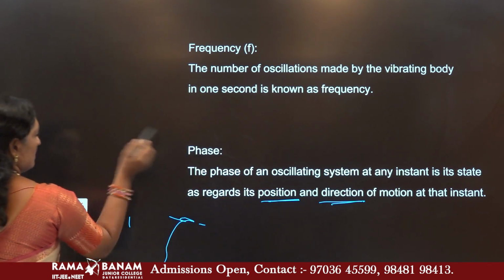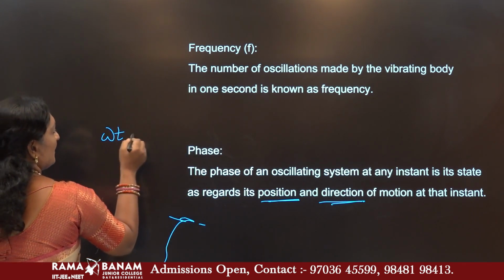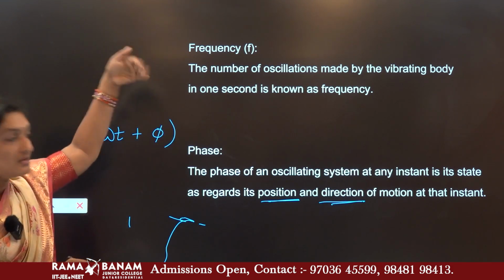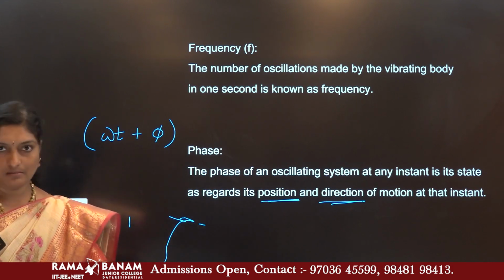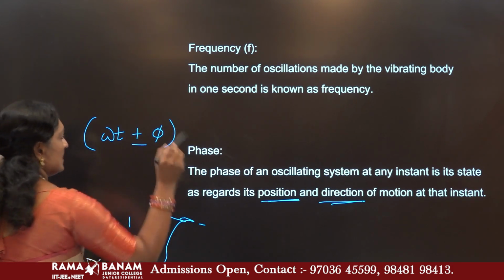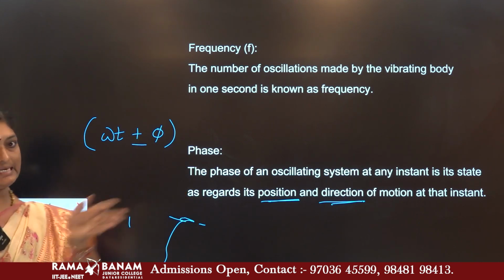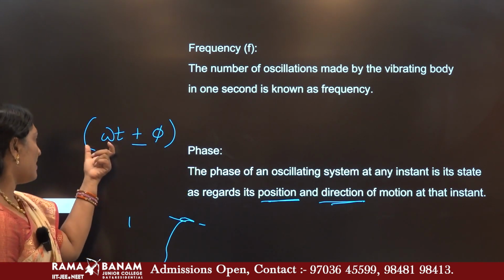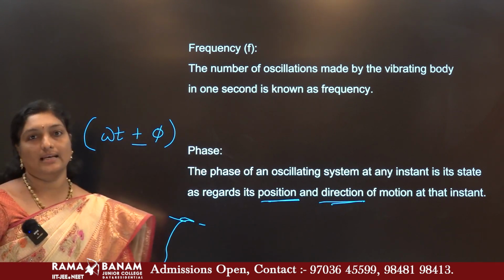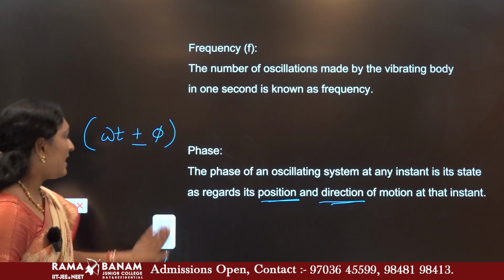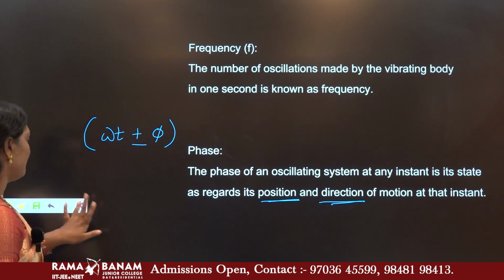Earlier I told you, the phase is generally indicated by omega t plus phi. It applies when the particle is moving upwards. Suppose the particle moves downwards, in that case it is taken as minus. So the plus or minus indicates the direction, and that function omega t plus phi totally indicates your phase. And among this, the value phi is your initial phase.